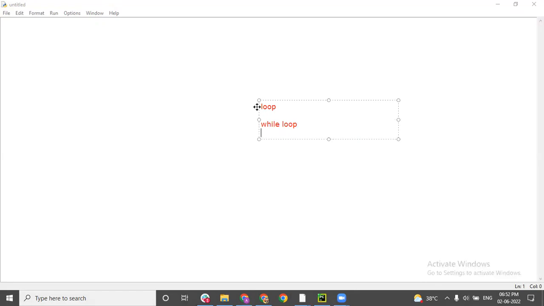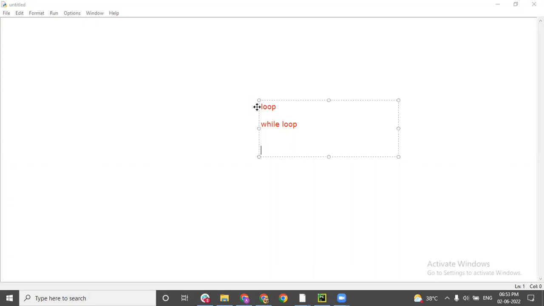Now, what is while loop? Basically, why do we use while in general? For example, let's say, while waiting for the food to arrive, let's play some game, right? You ordered some food on Zomato, Swiggy, or any food ordering app, and you're waiting for that food.